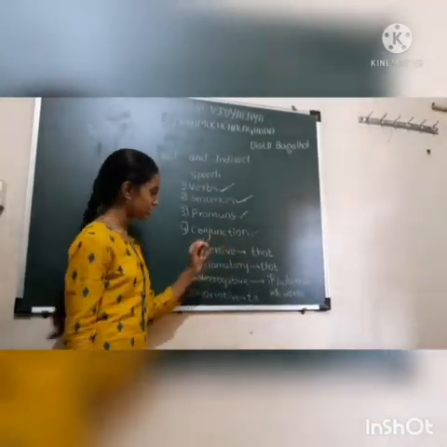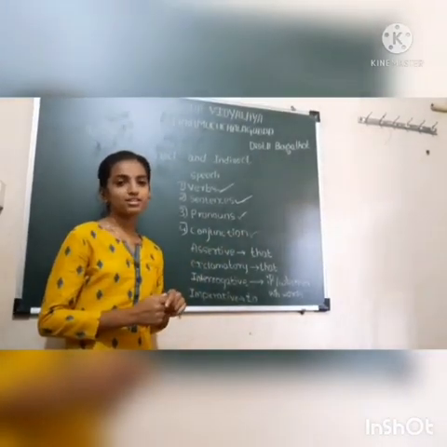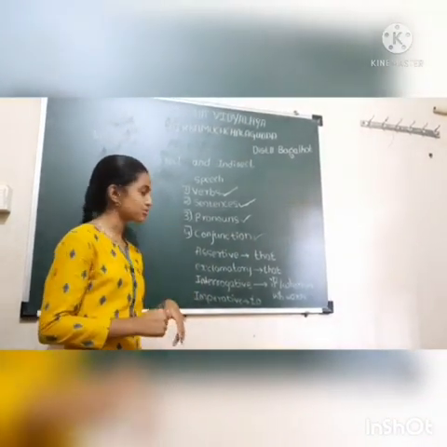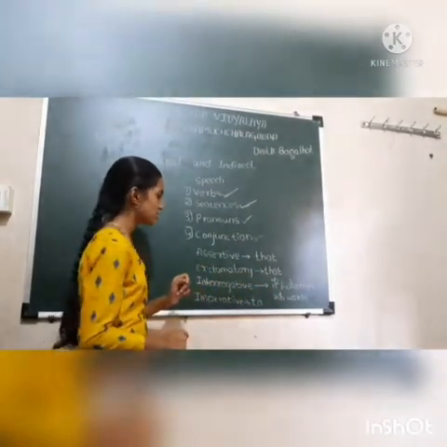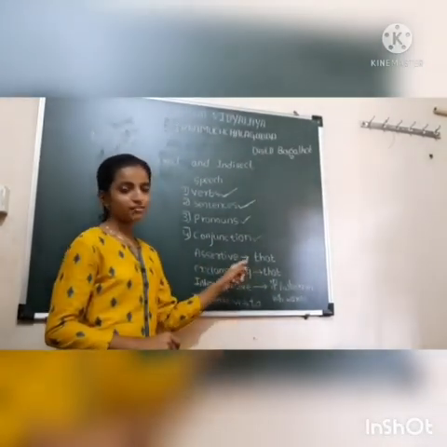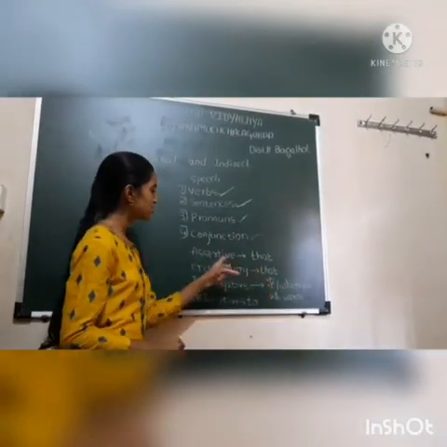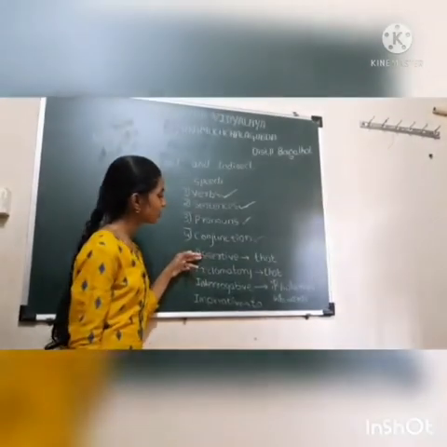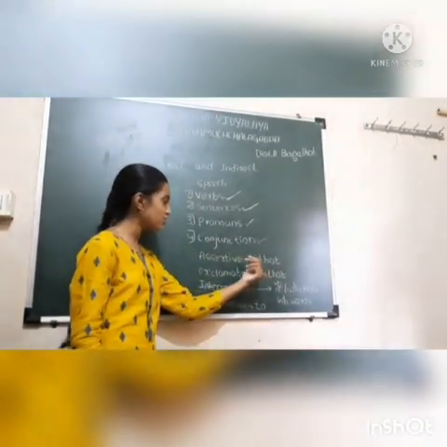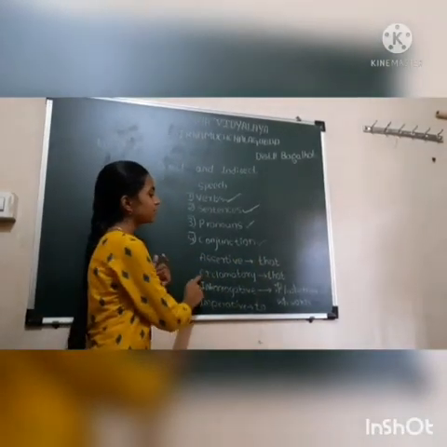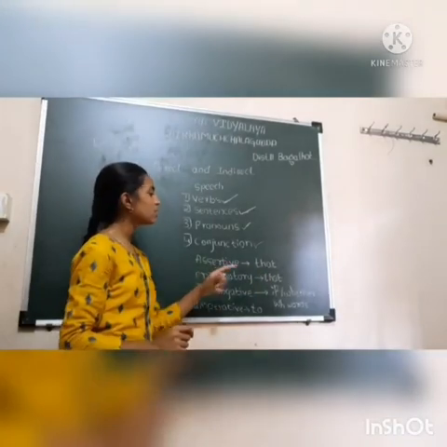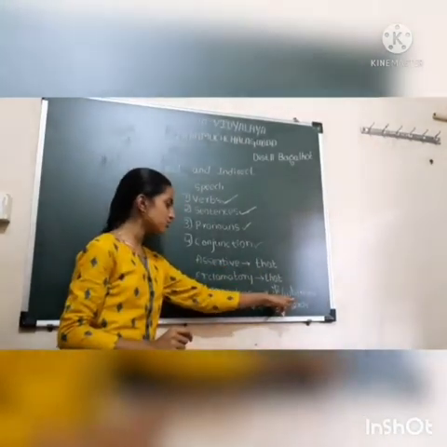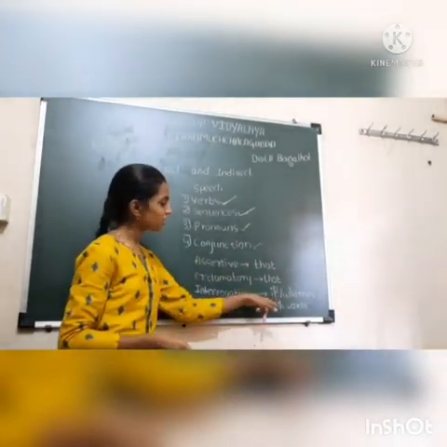Let's start with the conjunction. In what situation is what type of conjunction used? These types of conjunction are used while making direct into indirect speeches. When the given sentence is assertive, that conjunction is used. When the given sentence is exclamatory, the conjunction that is used. If the given sentence is interrogative, the conjunction if or whether should be used. It depends upon the given sentence.